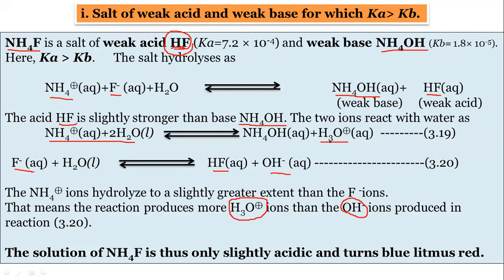So the percentage of H3O plus ions is more than the percentage of OH minus ions. As the percentage of H3O plus ions is more, this solution becomes slightly acidic, remember. Why is it acidic? Because the percentage of H3O plus ions is more than the percentage of OH minus ions in the hydrolysis.